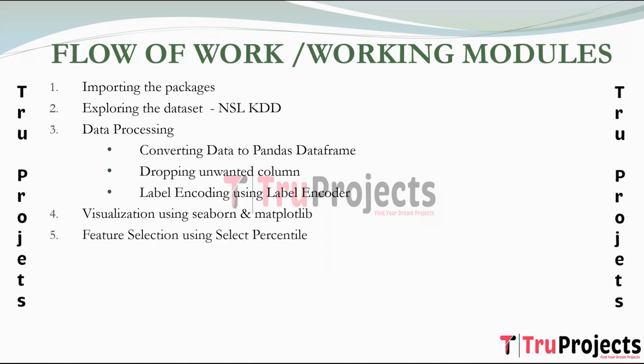The next step is feature selection using select percentile. In this step, the focus is on identifying and retaining the most informative features for subsequent model training. We have used the select percentile method for this purpose. The next step is appending features to X and target to Y. In this module, the selected features are assigned to X and the target variable is assigned to Y to prepare for model training. The next step is splitting the data into train and test.